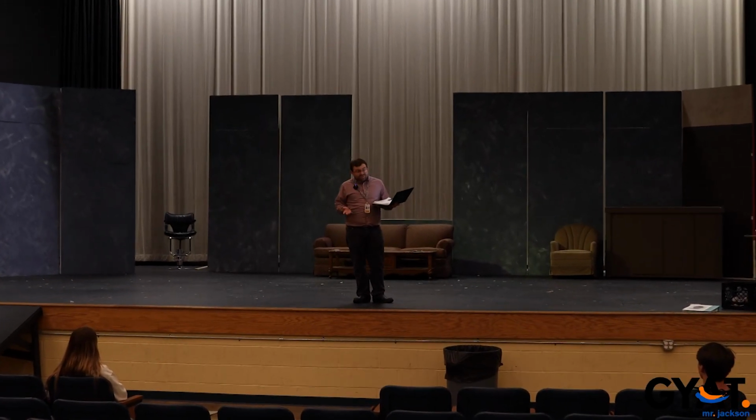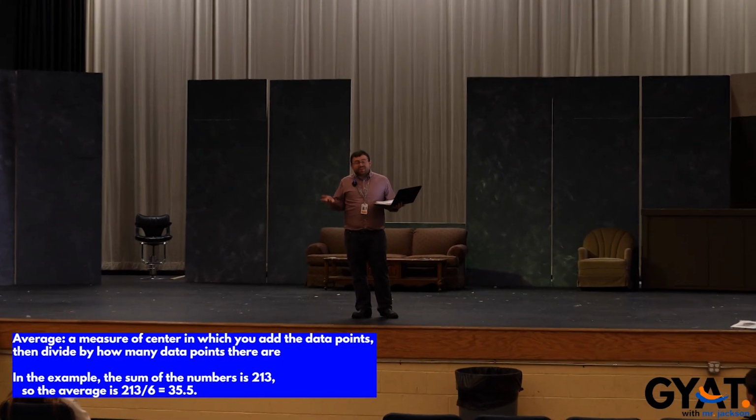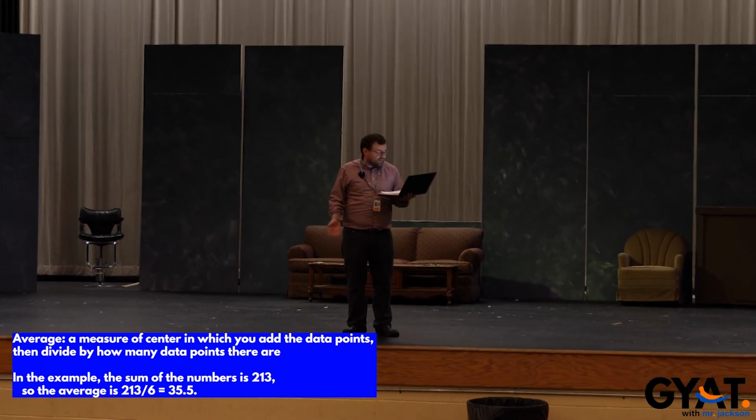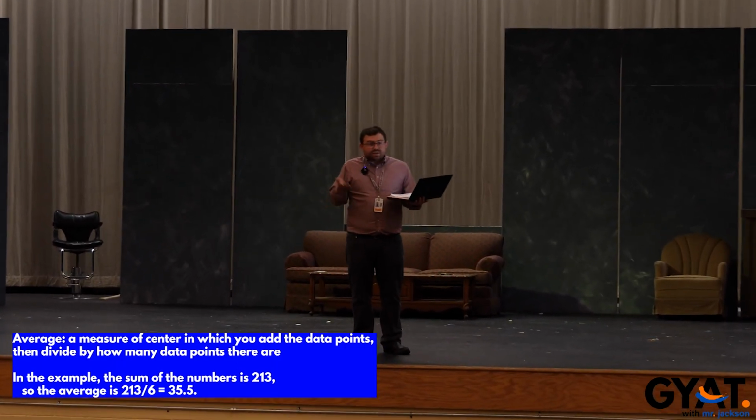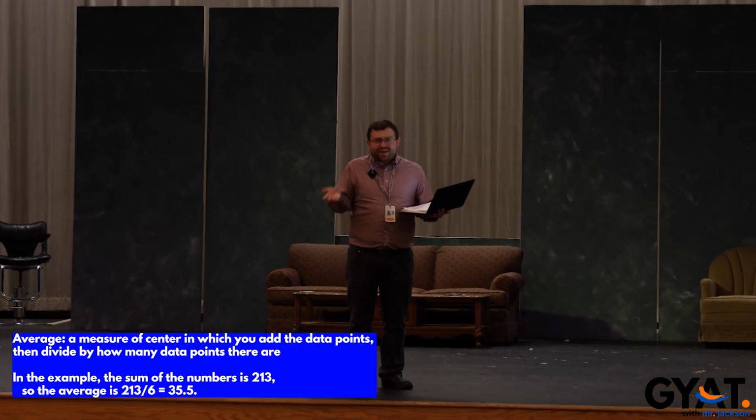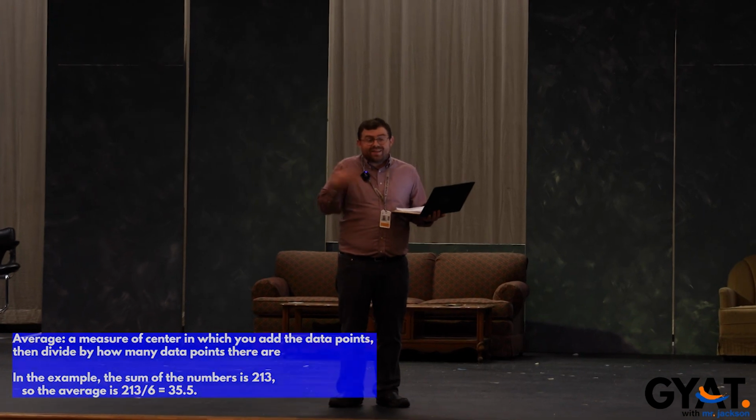Now, finding an average is really not that big of a deal, right? Because finding average is just a matter of adding up all the data points and then dividing by how many data points there were. So like in our example, the numbers all added up were 213, and then you divide by 6, and that's 35.5. So finding the average is easy.